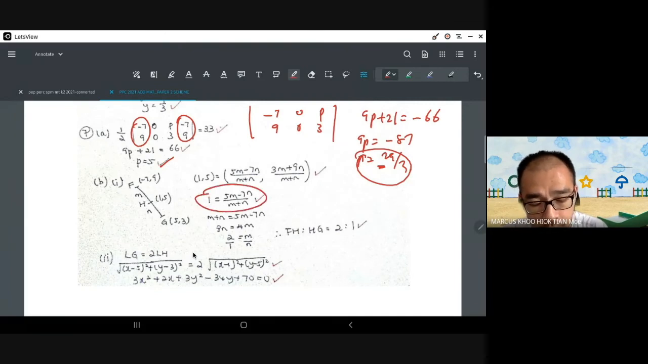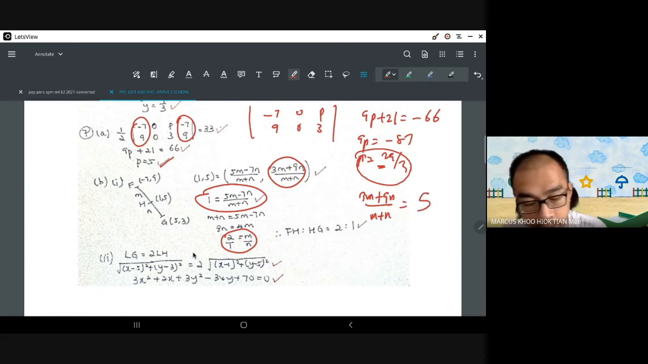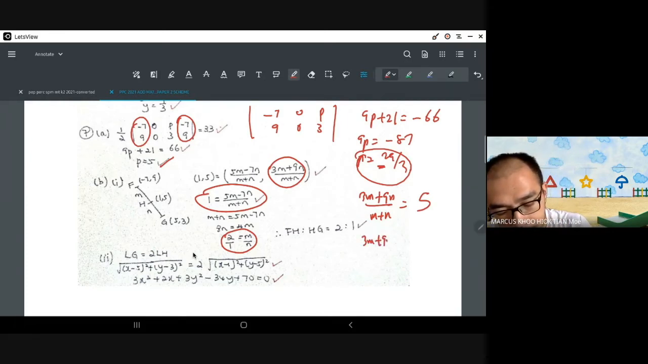All I want you to do is just rearrange so that it becomes M and N. Can I do the same thing with this set? 3M plus 9N over M plus N equals to 5. Can I do the same thing? You can actually do the same thing. It's not a problem at all. So you get 3M plus 9N equals to 5M plus 5N.